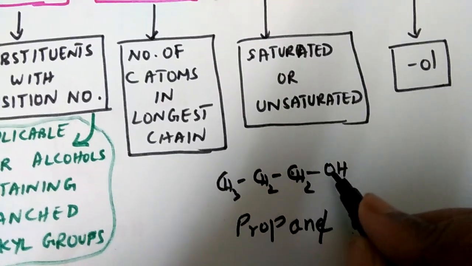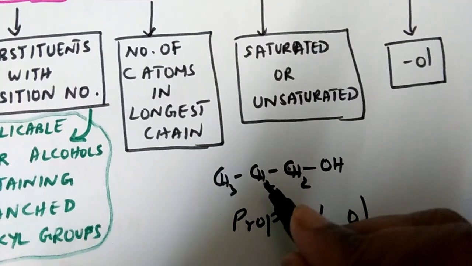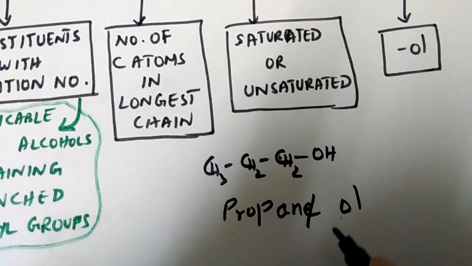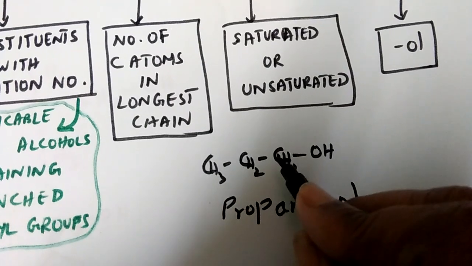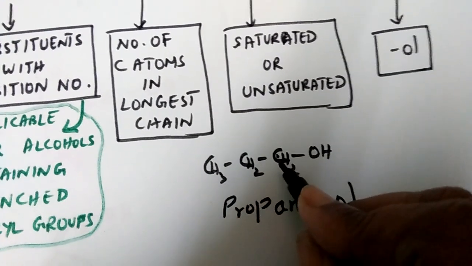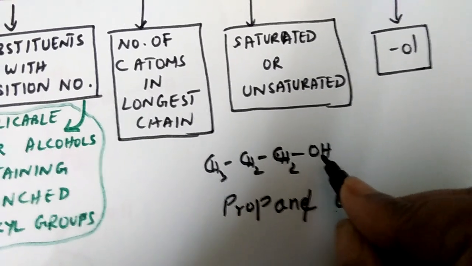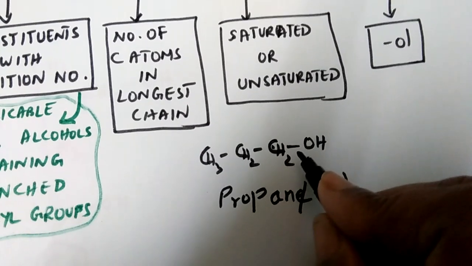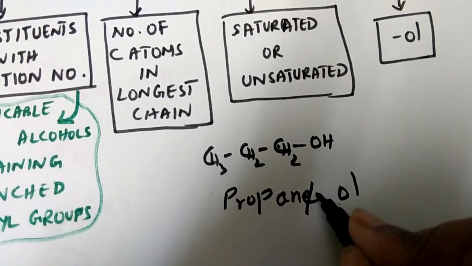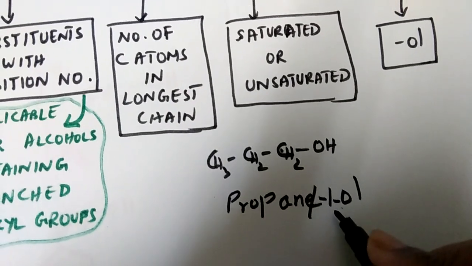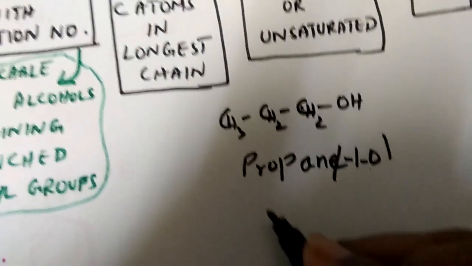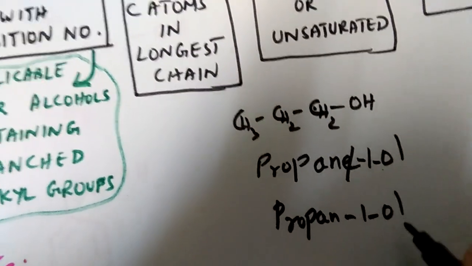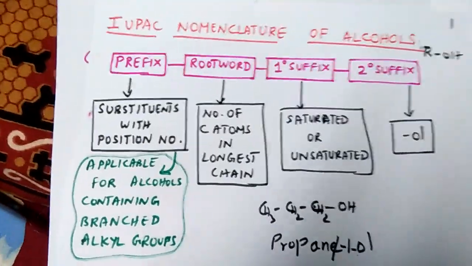There is an option: the OH can be attached to the second carbon also. So in this case you need to mention the position of attachment of the hydroxyl group. Which position is it attached to? To the first carbon. You have to number the carbon atoms in such a way that the carbon atom where the OH group is attached gets the least number. So propan-1-ol. The name is a continuous name. Propan-1-ol. You understand? So this is how you have to name the alcohol.